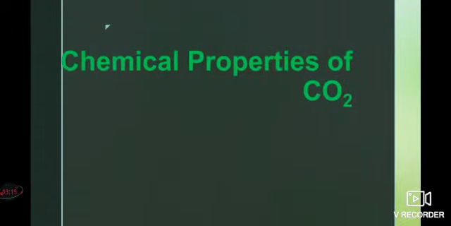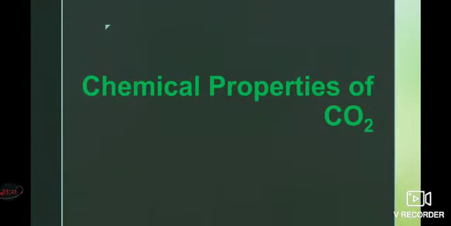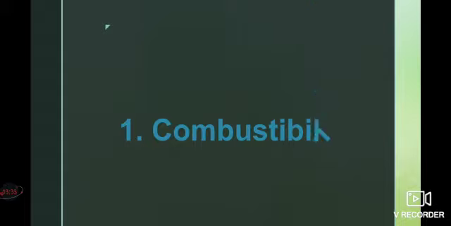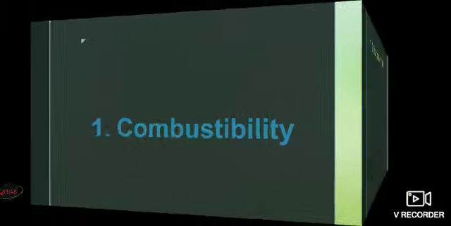Next we will discuss the chemical properties of carbon dioxide. First one is combustibility. Carbon dioxide is a non-combustible gas and it does not support combustion. So it is used in fire extinguishers to put out fire.